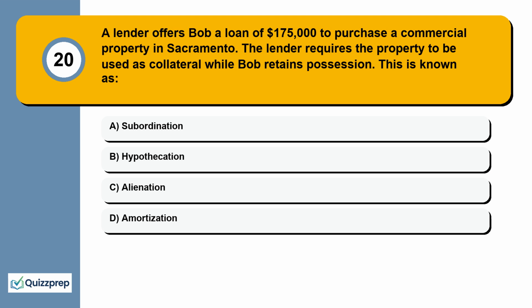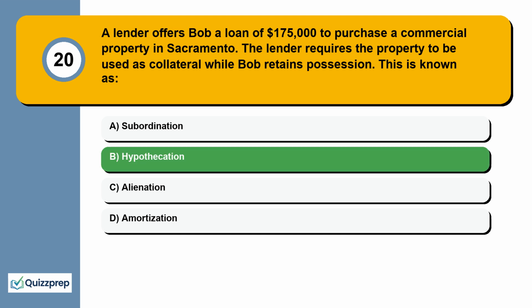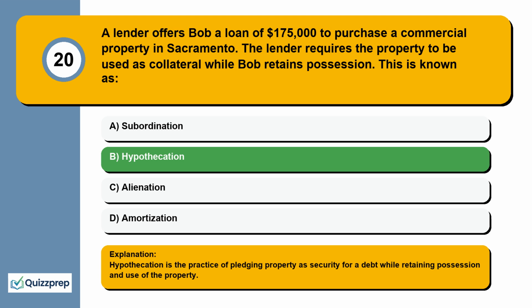Question 20. A lender offers Bob a loan of $175,000 to purchase a commercial property in Sacramento. The lender requires the property to be used as collateral while Bob retains possession. This is known as subordination, hypothecation, alienation, amortization. Hypothecation is the practice of pledging property as security for a debt while retaining possession and use of the property.